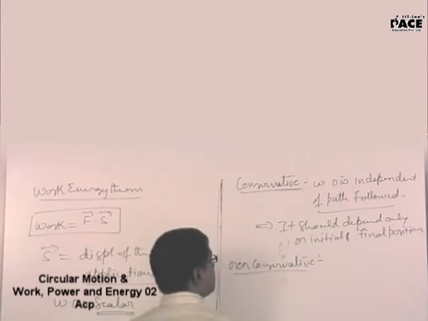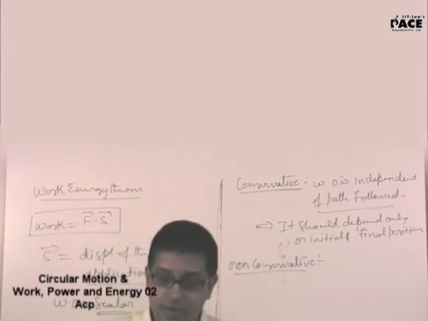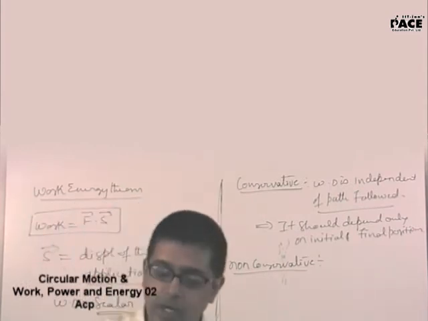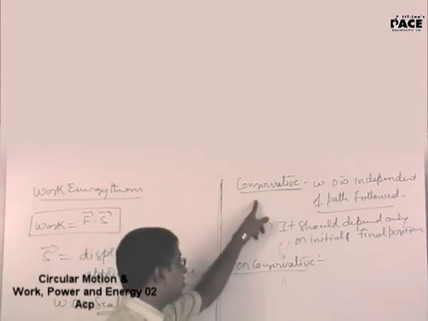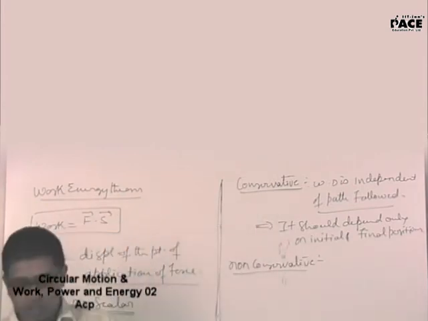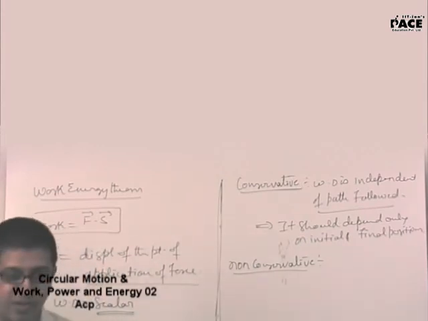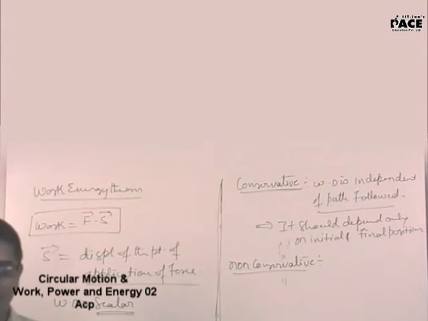By the way, examples of conservative field: gravitation, spring force, electrostatic force. Write down all the three examples. What did I say? Gravitation, spring force, and electrostatic force. Yes, sir, spring force is conservative.